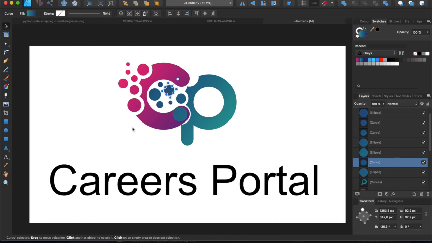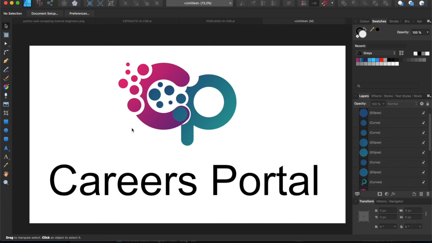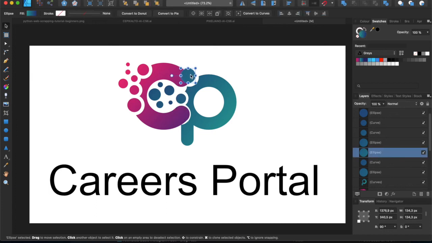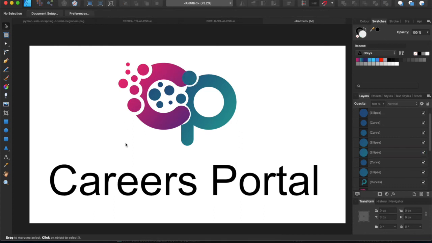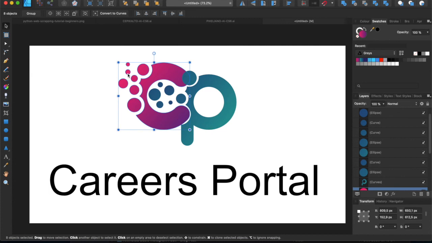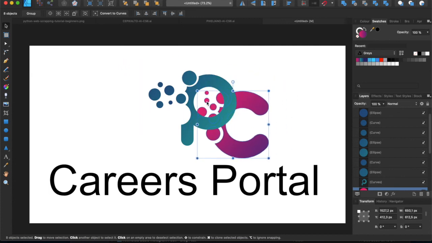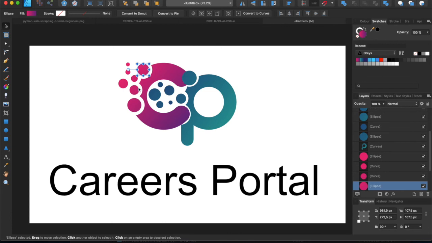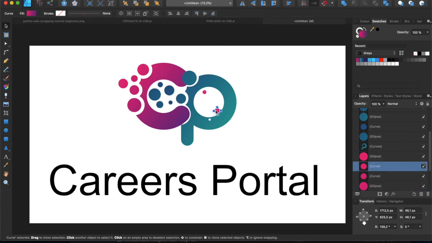All right, and then it just gave me another idea while I was doing that, to see if I can move that over there. Okay, and then also ungroup that and move these ones. Sorry, and move these little dots in here. Or does that look weird? A bit weird.